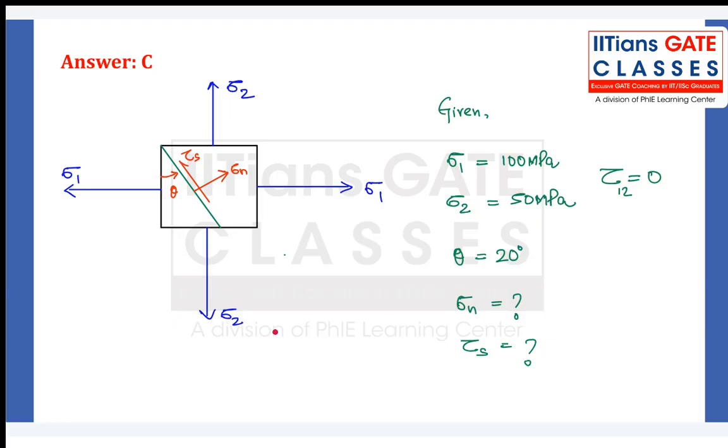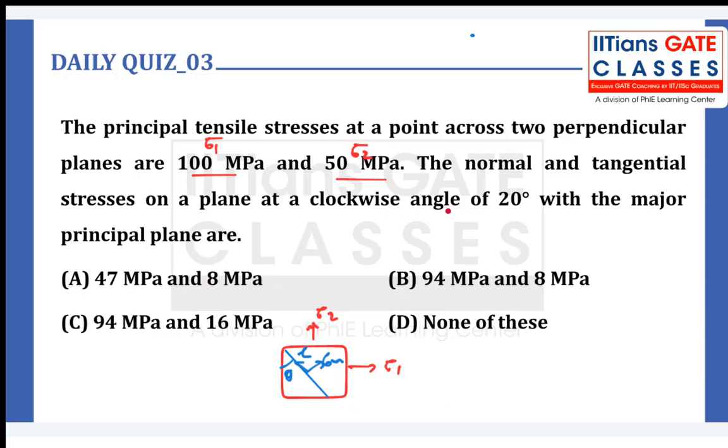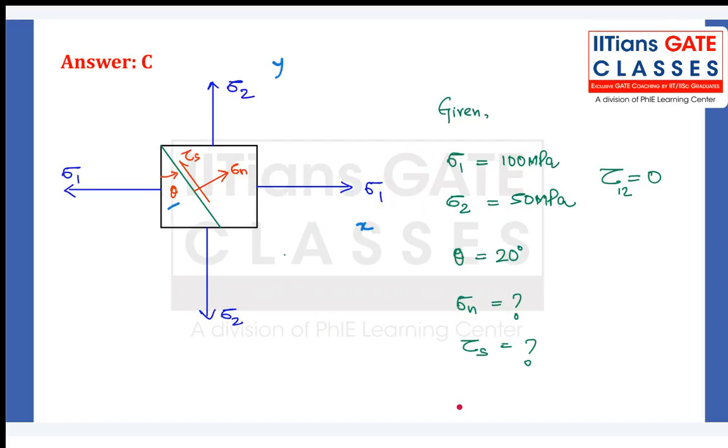So this is what we have done. We have drawn the element, right? So sigma 1 is on the x-axis, sigma 2 is on the y-axis, right? And you have taken a plane which is at an angle of 20 degree, and we need to find out the value of the normal stress and the shear stress on that plane, isn't it? The normal stress and the tangential stress, which is nothing else but the shear stress, on the plane which is clockwise at an angle of 20 degree.